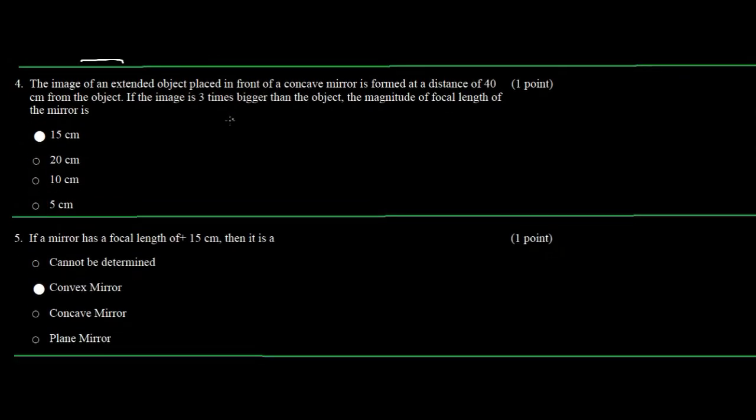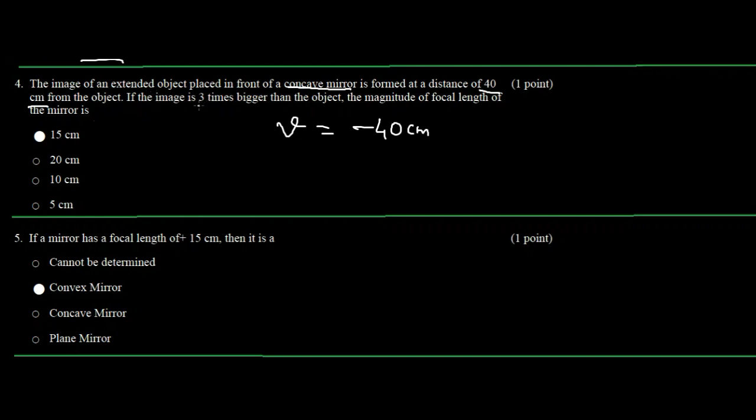Next problem, the image of an extended object placed in front of a concave mirror is formed at a distance of 40 centimeter. The image formed in front is at a distance of 40 centimeter, which means v is equal to minus 40 centimeter. And the mirror is concave, which means the focal length is going to be negative.